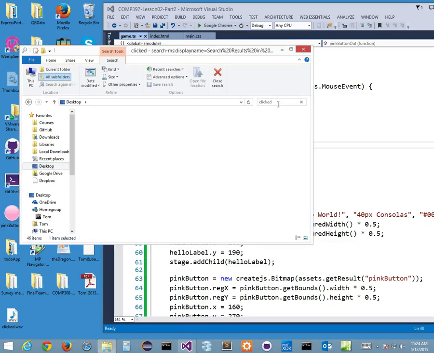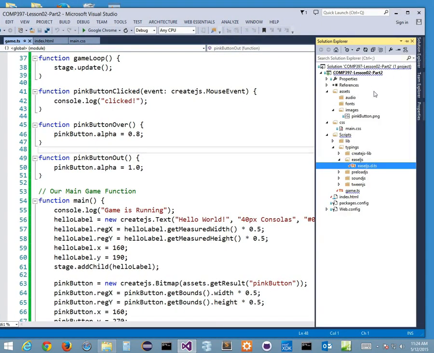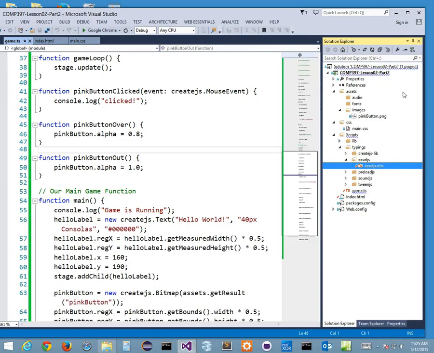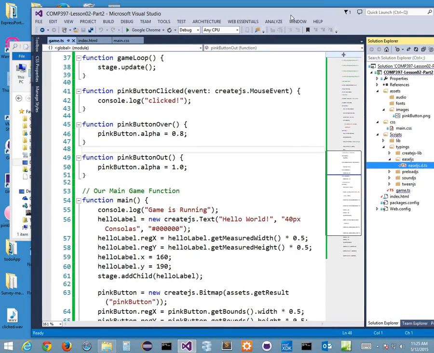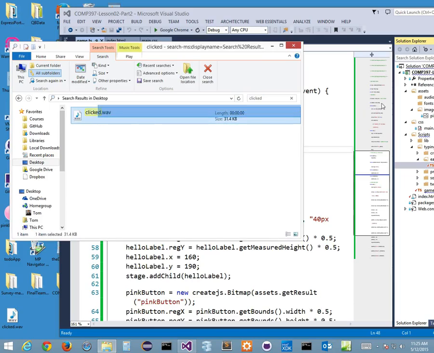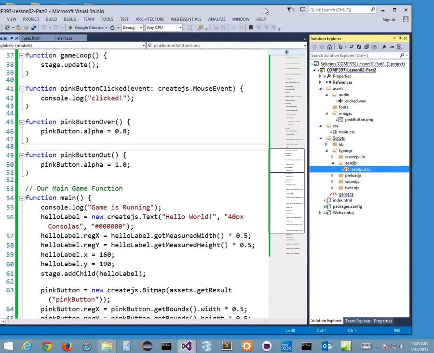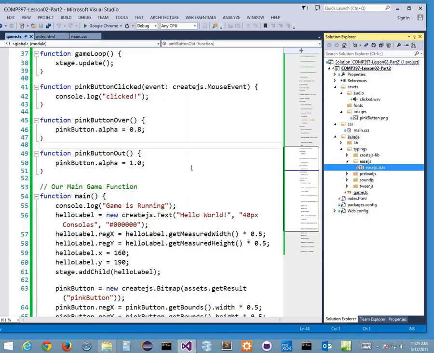Clicked, that's the one. And over here, I want to open up my Solution Explorer and pin it so I can see my audio. And I want to take my click sound and drag it into my audio. That's what I've done here. I've got my audio in here. It's called click.wave. And now I want to add this into my manifest.